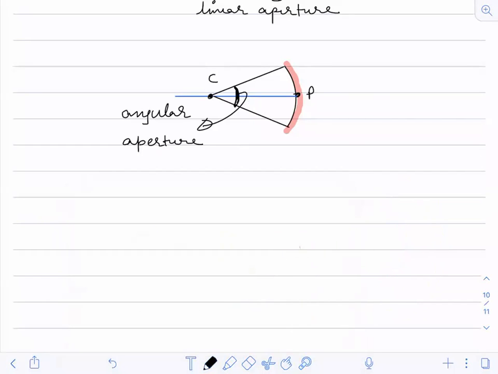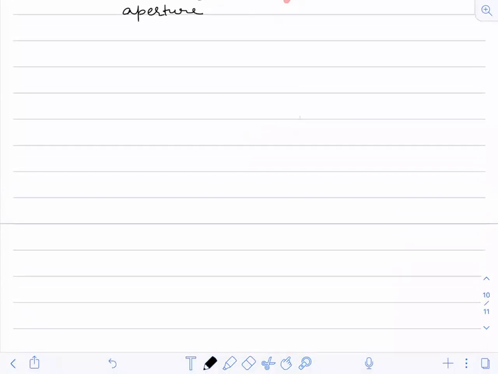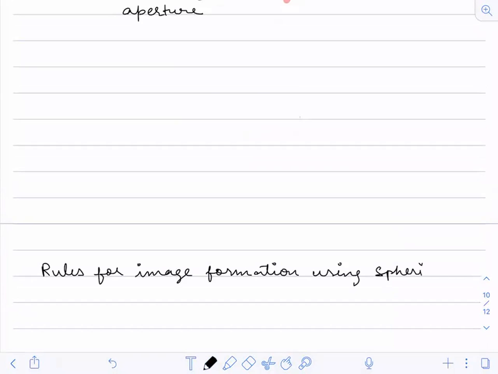Now I'm going to start the rules for image formation using spherical mirror.